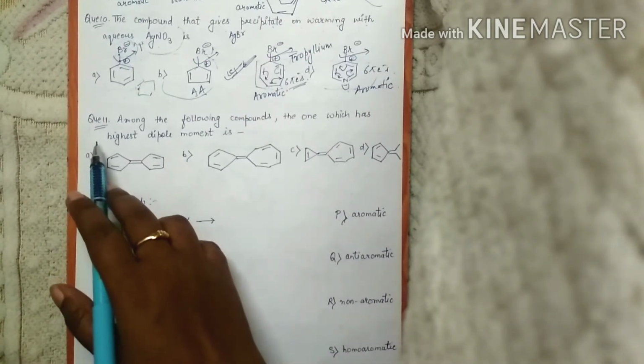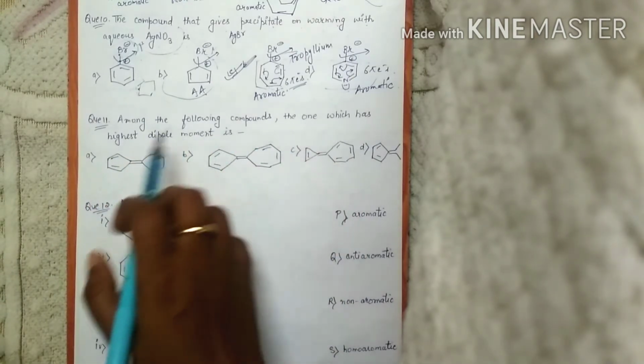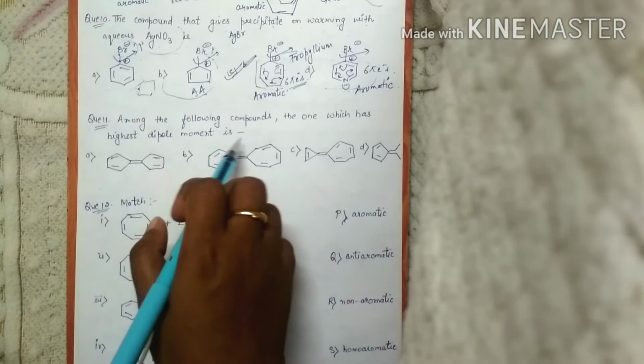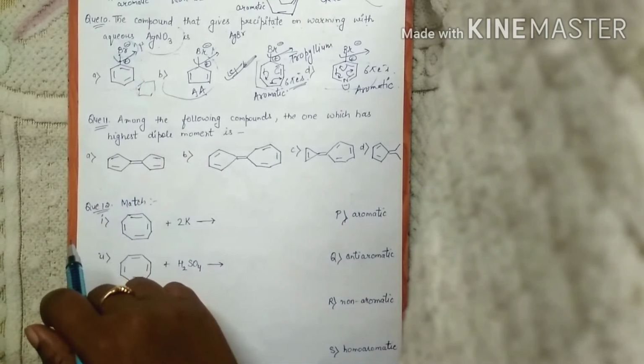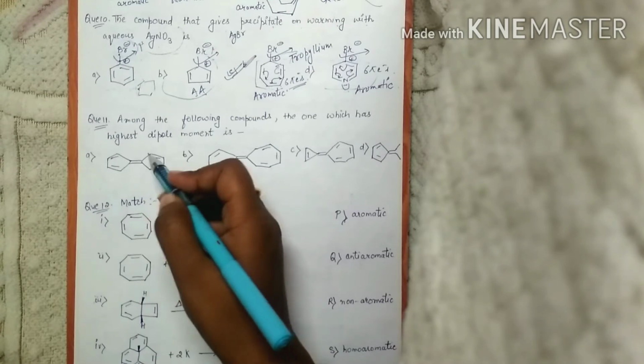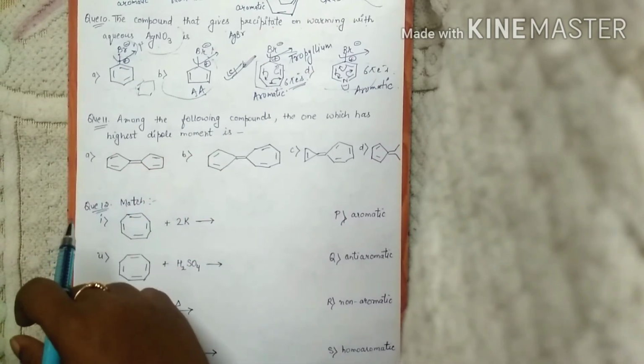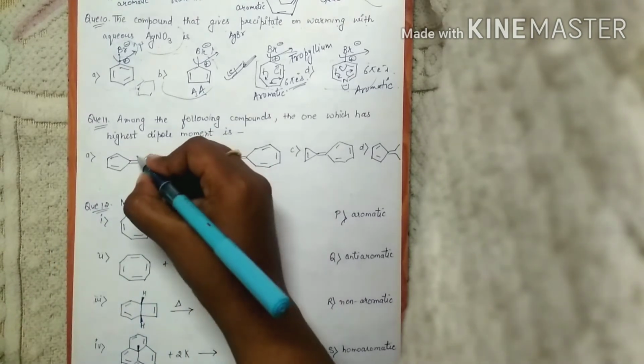Now we'll go for question number 11. Among the following compounds, the one which has highest dipole moment is. So for that also we have to break this pi bond in such a way that both the rings or at least one of the rings is stable. So first we'll break it like this.